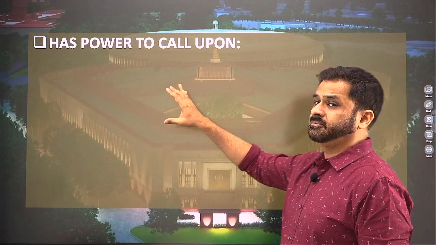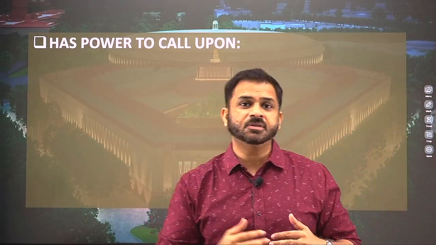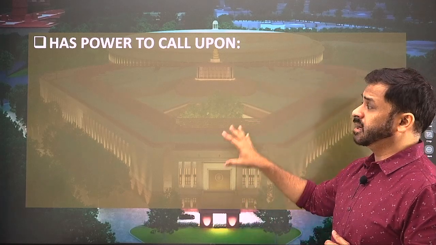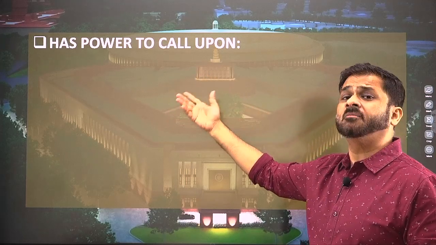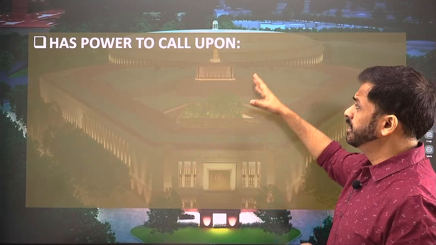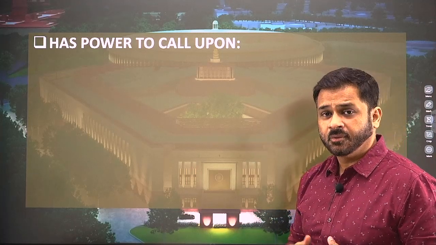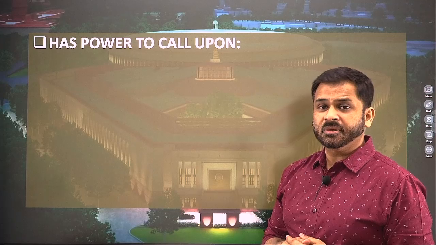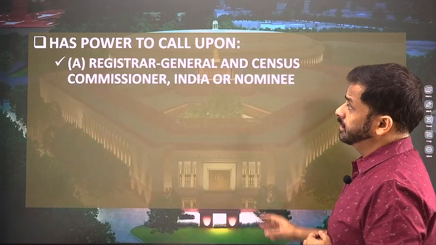In the composition itself, they can call upon some more members for some suggestions or advice, whom the Delimitation Commission can call upon. So it has the power. This could be included as part of the power of Delimitation Commission also, but more or less here we are talking about the composition, because we are considering which all people will get associated or may be called upon in the meetings of the Delimitation Commission. So it has the power to call upon which people?